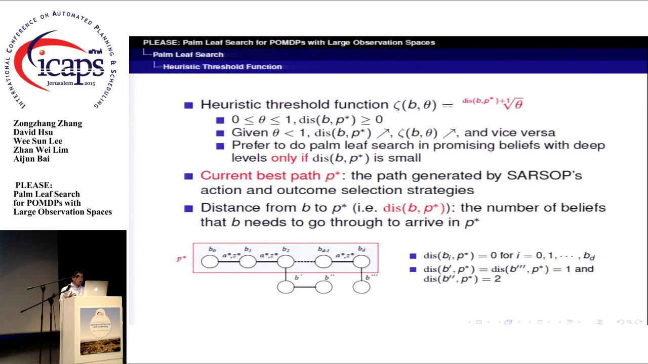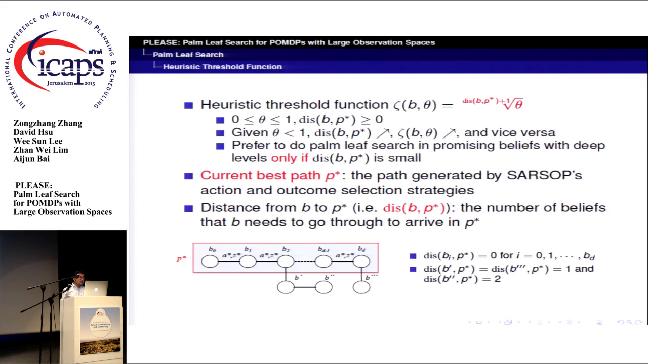We use the heuristic threshold function zeta to select promising beliefs. Zeta is a function of b and theta, labeled in red color. This threshold function is an important part of our method. We now explain the intuition behind it. Theta ranges from 0 to 1. The distance from b to p star is greater than 1. Given theta, the larger the distance from b to p star, the higher the value of zeta, and vice versa.